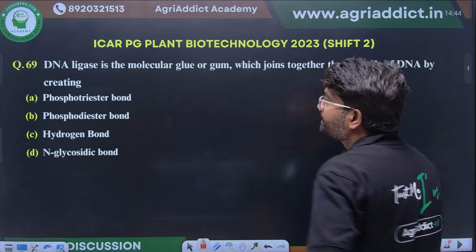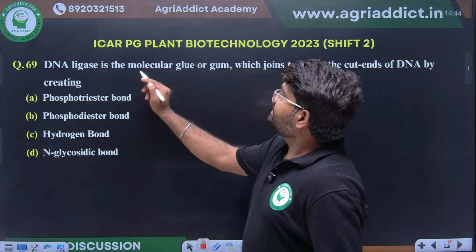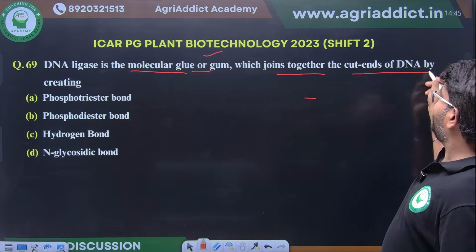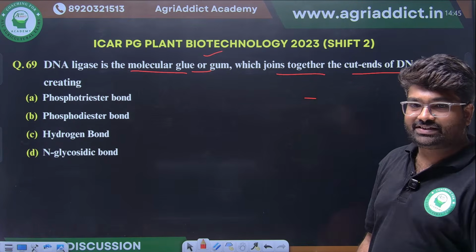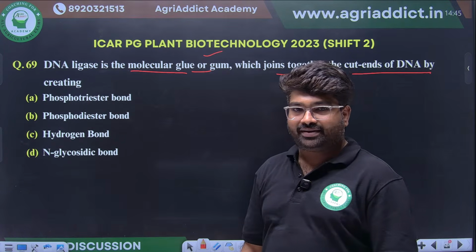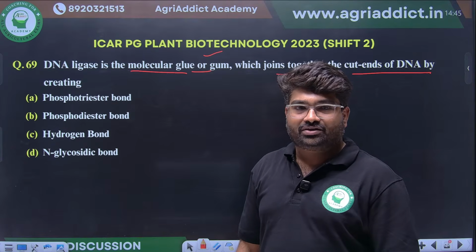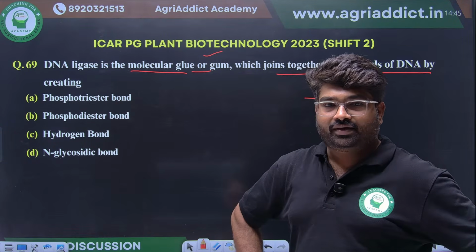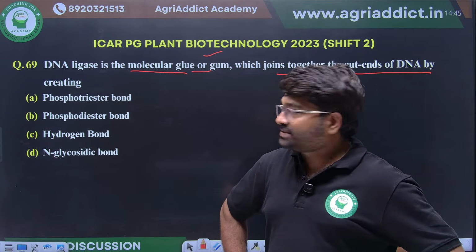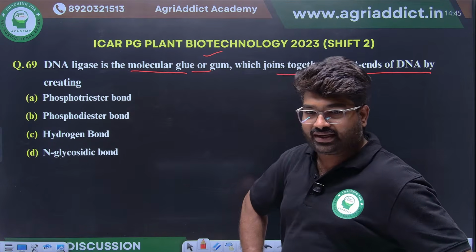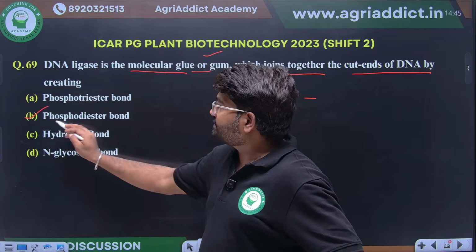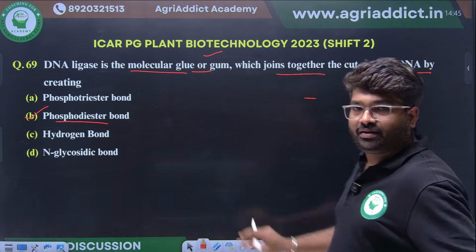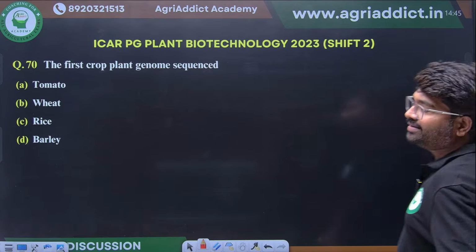DNA ligase is a molecular glue, which joins together the cut ends of DNA by creating which bond? Hydrogen bond, N-glycosidic bond, or phosphodiester bond? Yes, phosphodiester, very good. It will create a phosphodiester bond between the nucleotides, so it will join the ends of the DNA fragments.